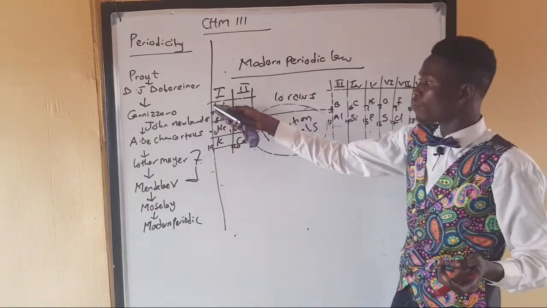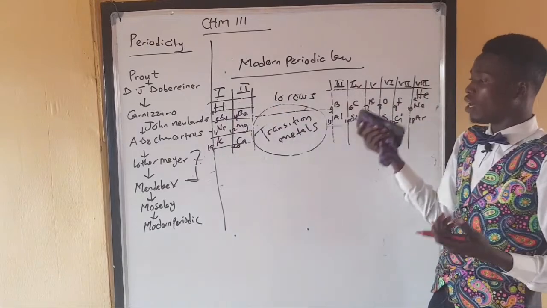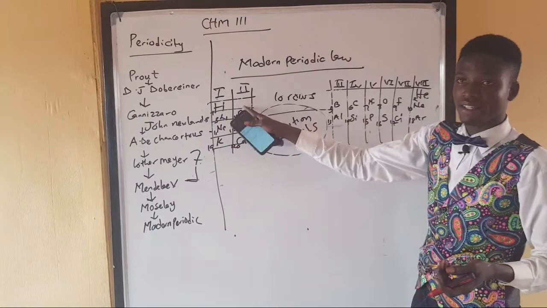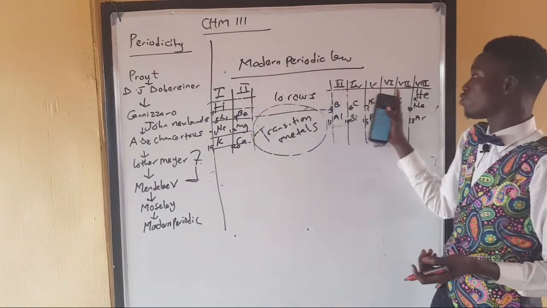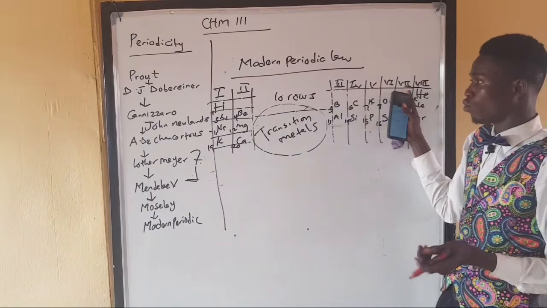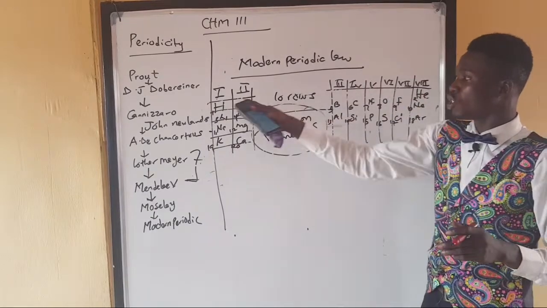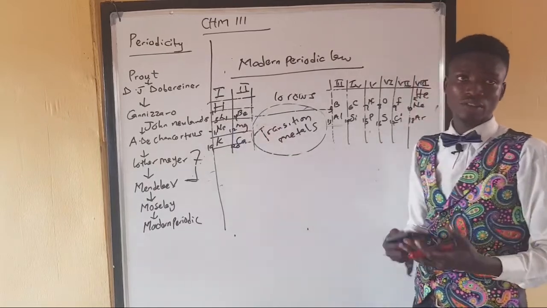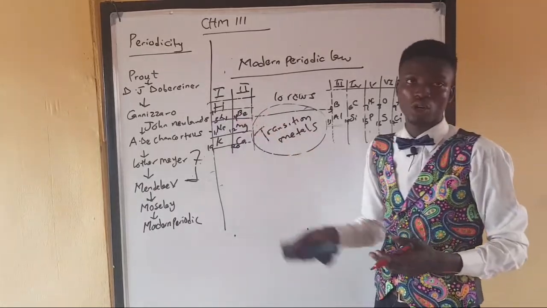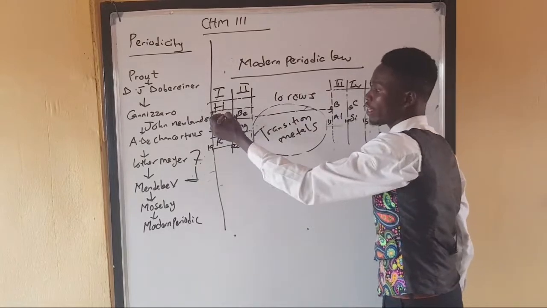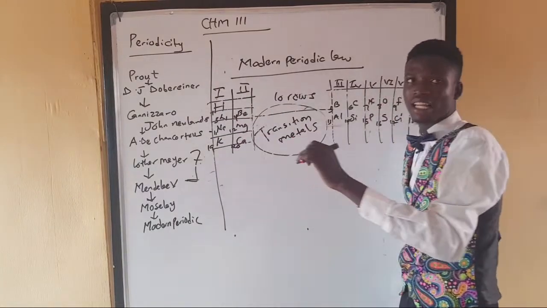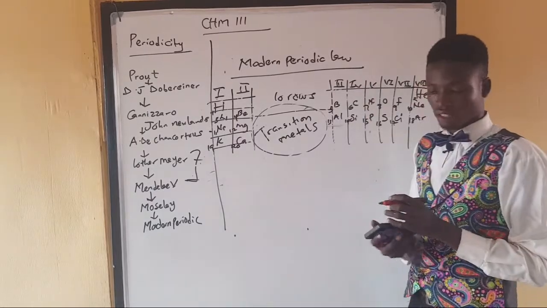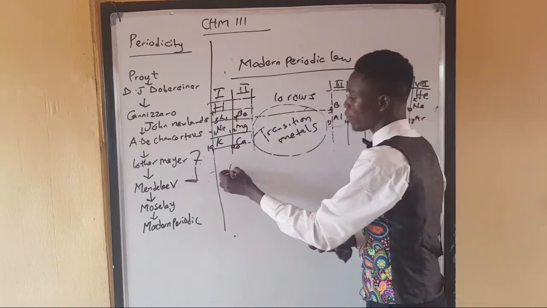But we cannot use period 1 to represent all of them, because right now I'm going to configure them. Period 1 does not have elements in group 2, group 3, group 4, down to group 6, group 7. So I cannot use it to represent everybody. So the best period to use to represent them is period 2. Now, if I take one element out of each group, that element accounts for all of them. That means anything I say about that element is for all. All right? Now, let's talk about lithium.